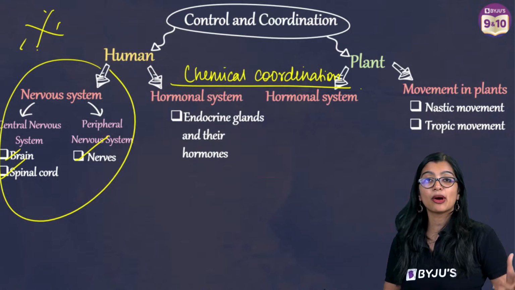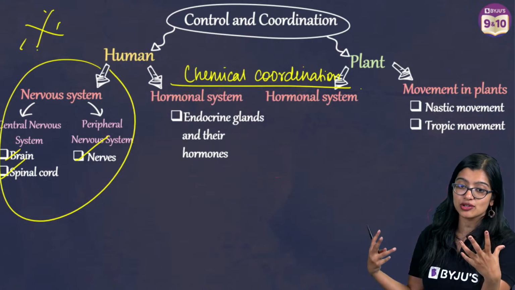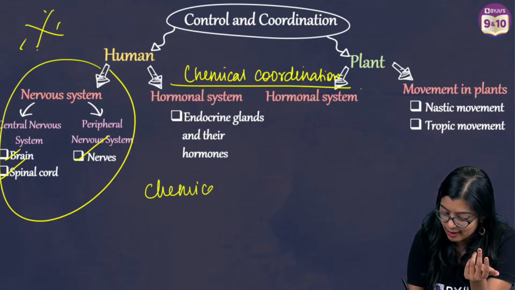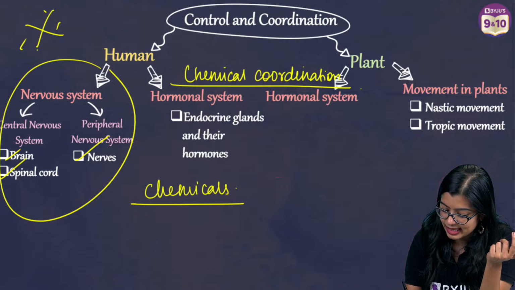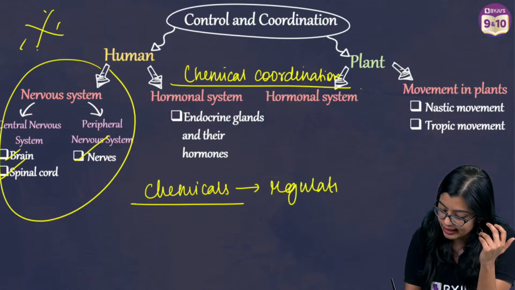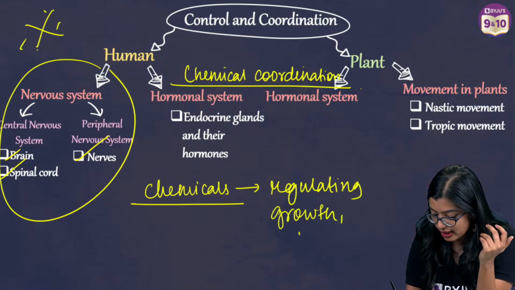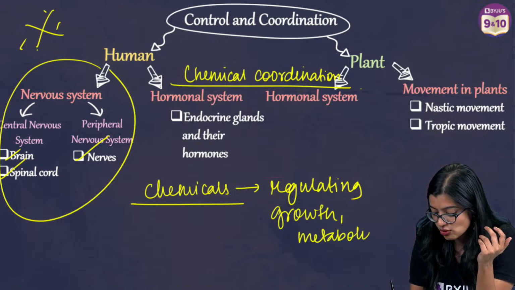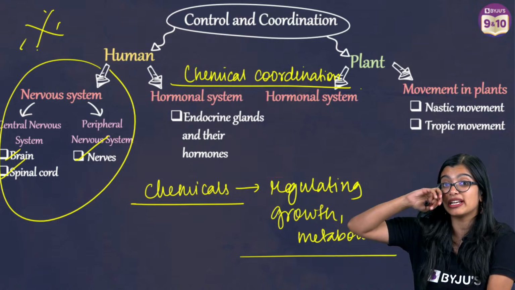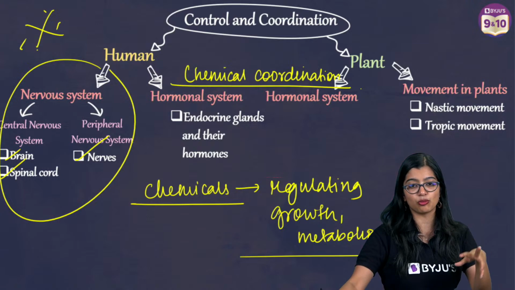Now when we talk about chemical coordination, we know that coordination of different parts of the body is working together with the help of certain chemicals, right? And we see that this chemical coordination is necessary for regulating various things, right? So for regulating growth, for regulating metabolism. Yes, so this is why we require chemical coordination. And unlike nervous coordination, which is very fast and quick, chemical coordination is a little more slow.